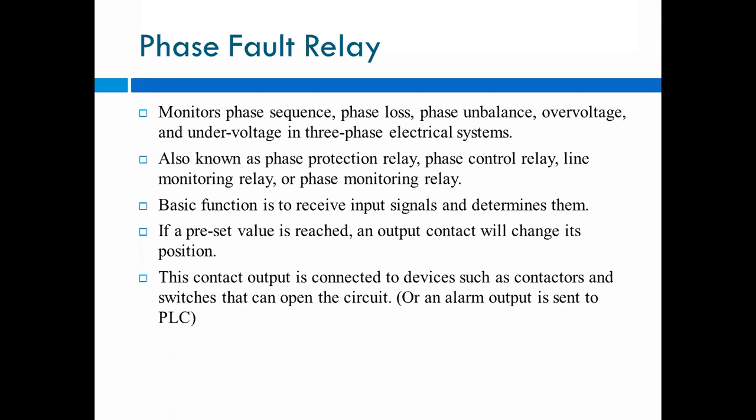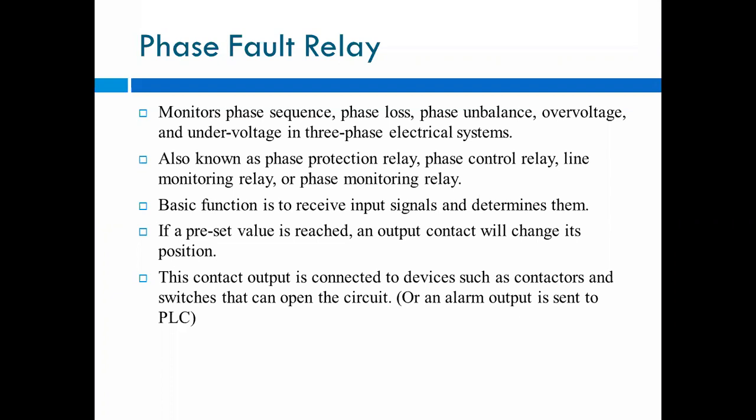So what actually does this phase fault relay do? Which types of faults can we consider here? This phase fault relay monitors the phase sequence, phase loss, phase unbalance. Phase sequence means whether the sequence is correct, RYB, that is, the direction of the current. Phase loss means if there is any breakdown of any line, that phase gets lost. That is called the phase loss.